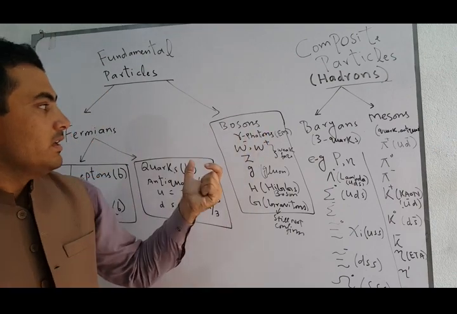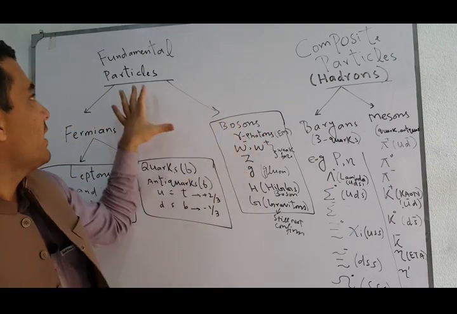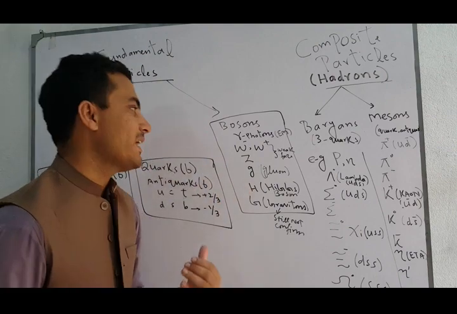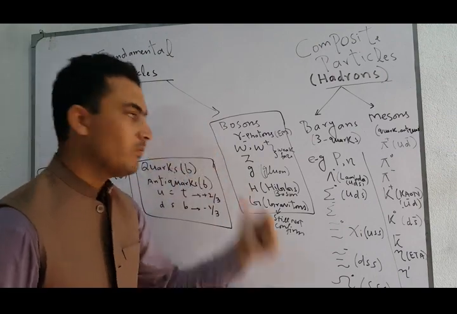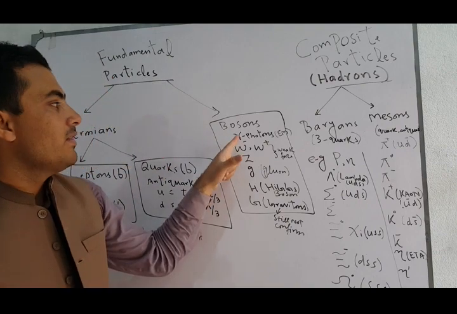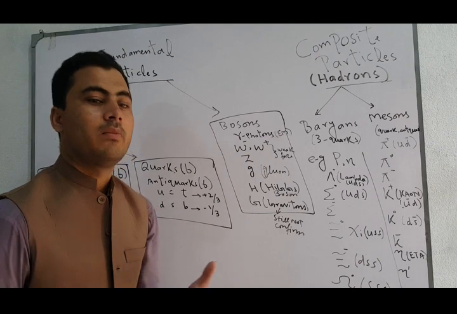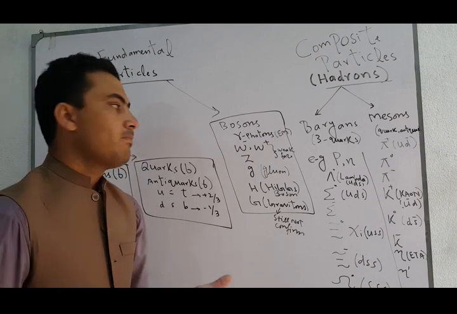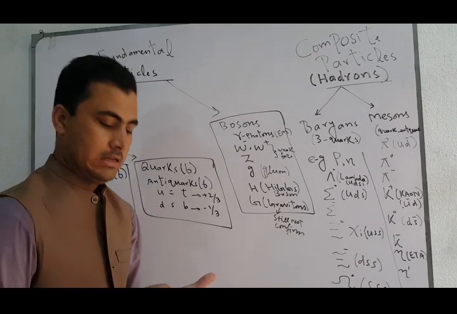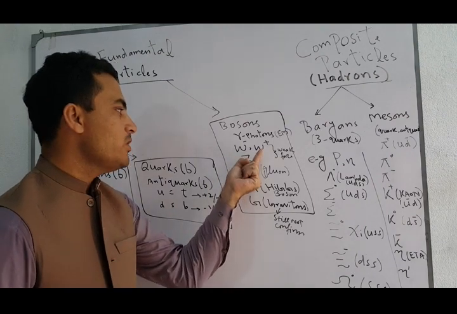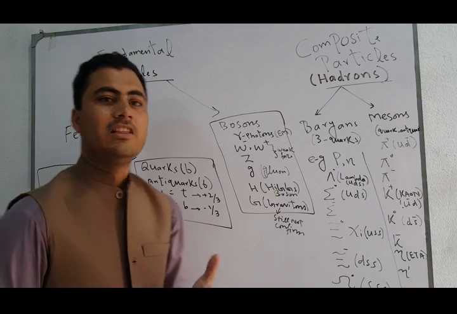Now the other category of fundamental or elementary particles, which are made up of nothing else, are the bosons, which possess integral spin, and the photons lie in that category. Photons are the mediating particles which carry the electromagnetic interaction or electromagnetic force. Similarly, the W and Z bosons carry the weak force.